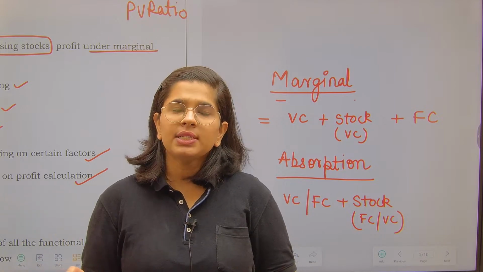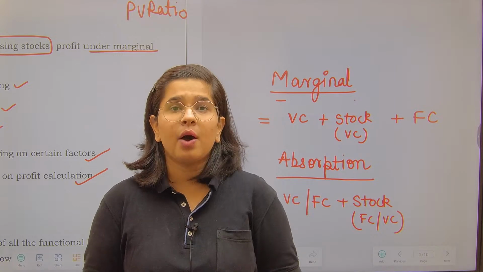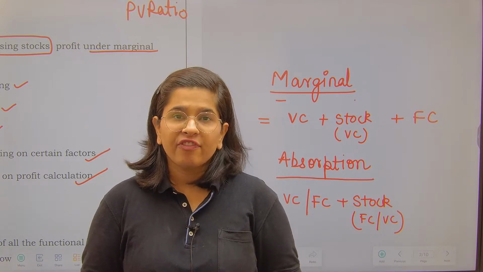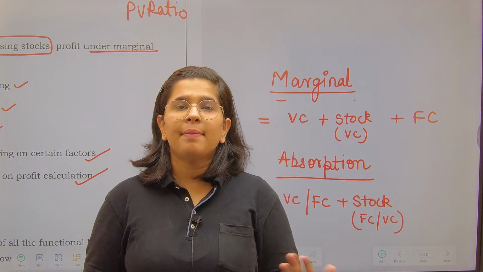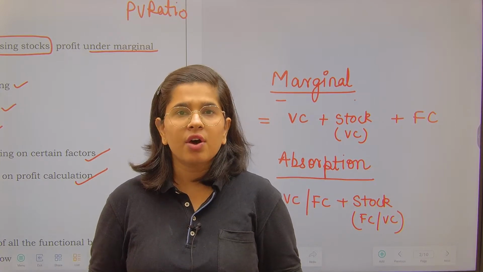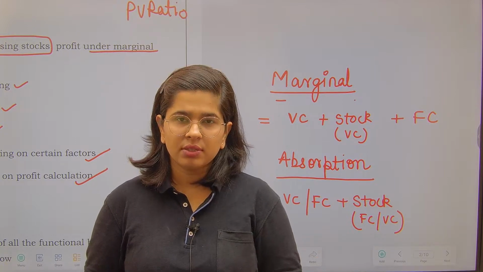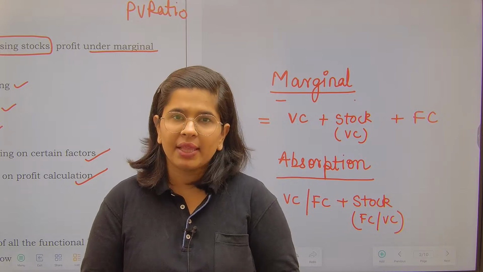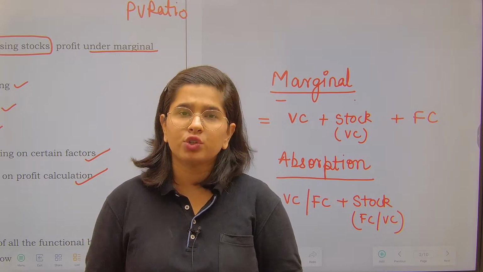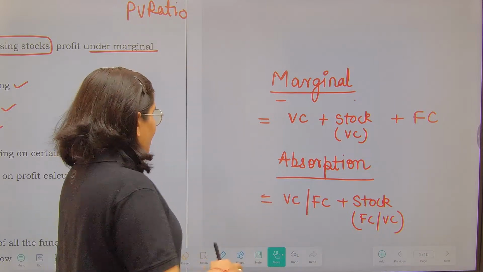Whereas the raw material that you are going to use in the production of biscuits is a variable item. If I am manufacturing 1000 packets of biscuits, then I might need 10 tons of maida, right? And if I am manufacturing 2000 packets of biscuits, then I might need 20 tons of maida. So the total cost is going to vary. Fine.